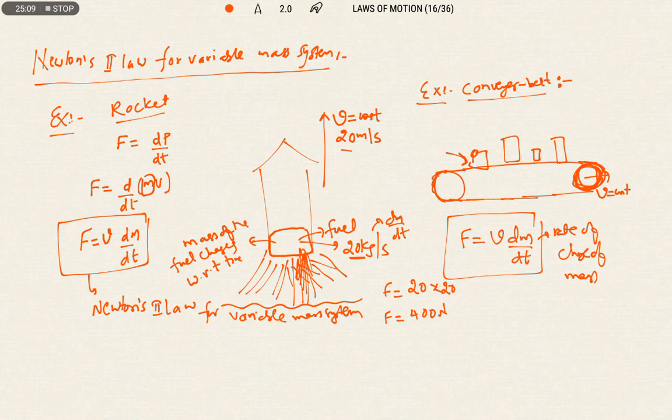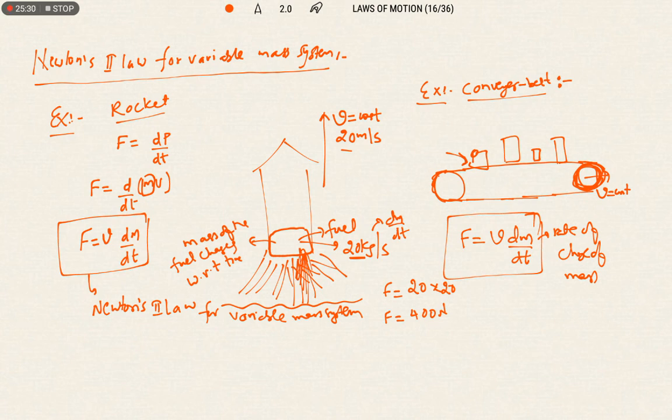Okay, so these are some examples related to Newton's second law for a variable mass system. The conveyor belt is an example for Newton's second law for a variable mass system. In the same way, this can also be considered as an escalator.